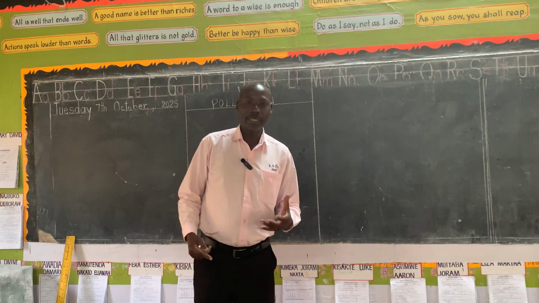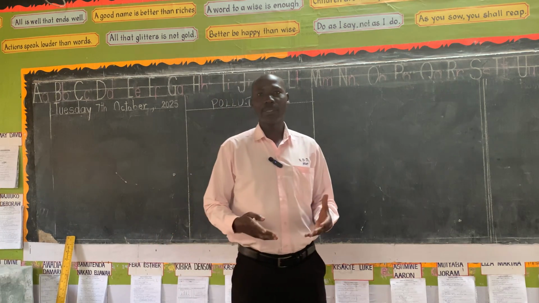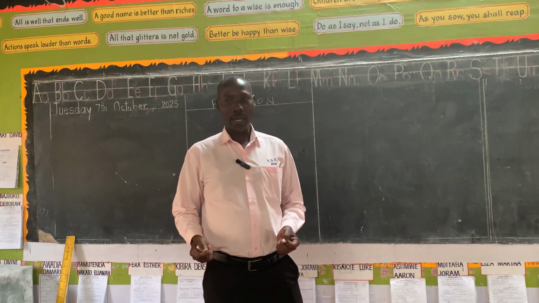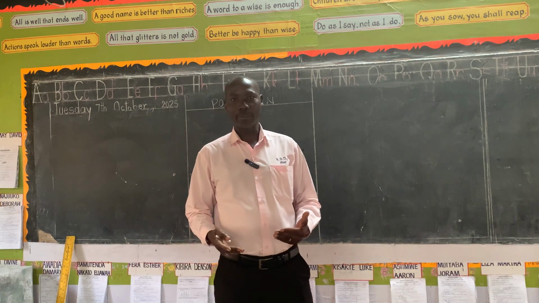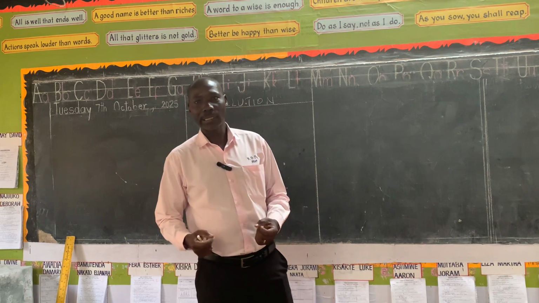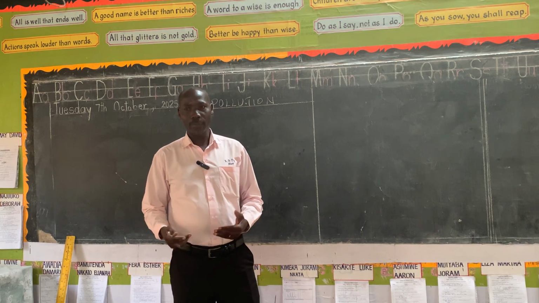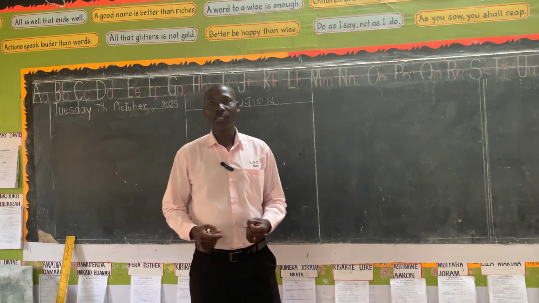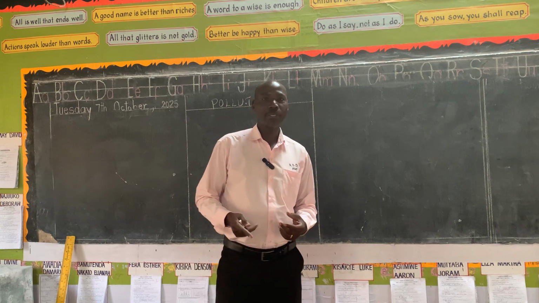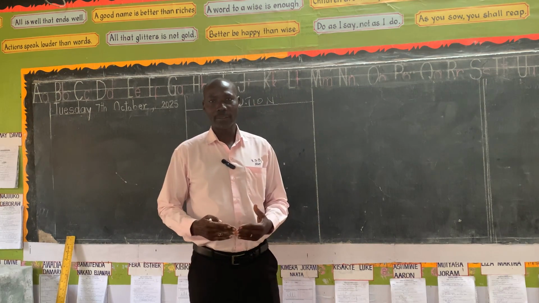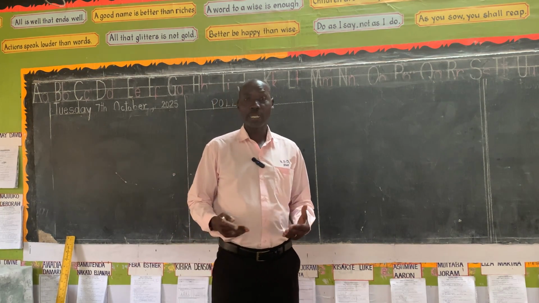Pollution is the releasing of harmful substances in the atmosphere or in our environment. Harmful substances which are released in the environment destroy our environment, and we term them as pollutants. These harmful substances are called pollutants. We have several types of pollutants.